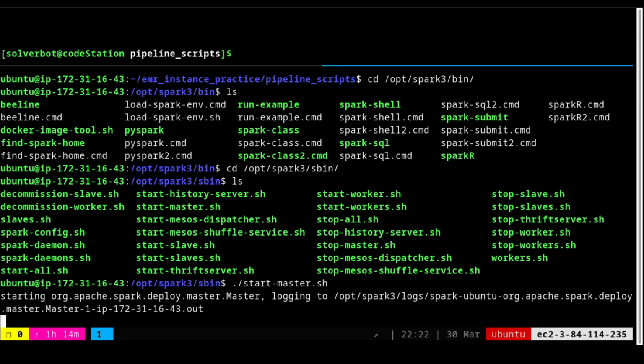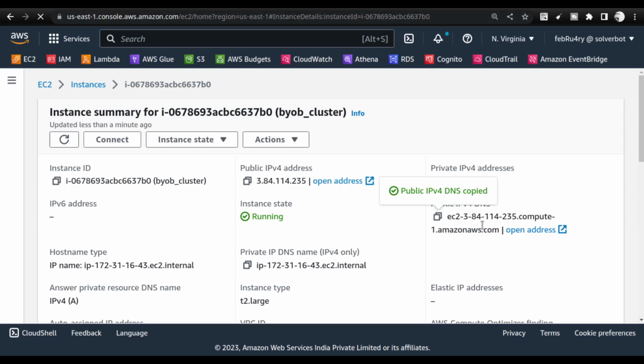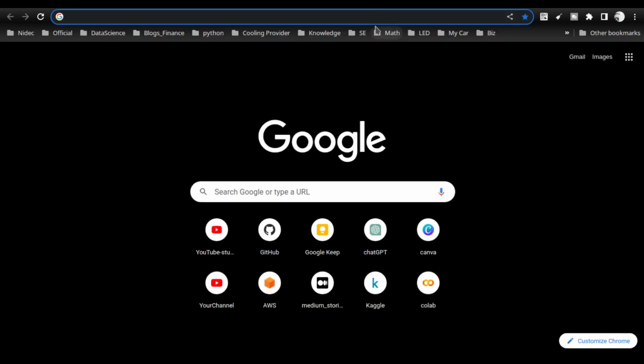All you need to do is just start it. Once you start this master, I will show you something in a moment. Once you start the master, come back to your instances and get the public IPv4 DNS address. Copy that, and then come to the browser address bar and paste it.